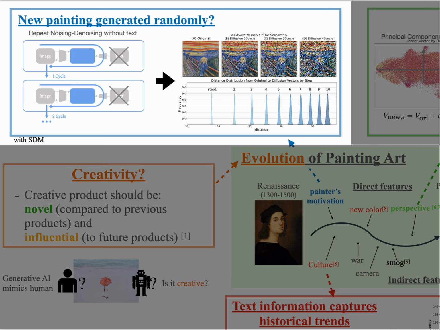First, we test the diffusion of one artwork. In the Stable Diffusion model, we can repeat the noising and denoising to generate a new image. So we use this structure without text to show whether a new style of paintings can be obtained through this process. We can see that the structure of the image remains similar while the image accumulates noise. So when repeating this kind of process, the distance between original images and generated images is increasing, but the image structure did not change that much.